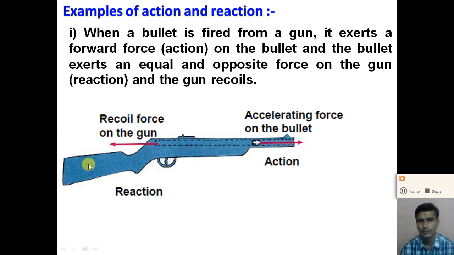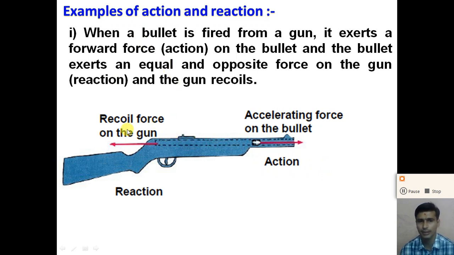So here the accelerating force on the bullet is considered an action. Accelerating force on the bullet by a gun is considered an action force, and due to this action force the bullet is fired in a forward direction, and the same amount of force is exerted on the gun by the bullet.